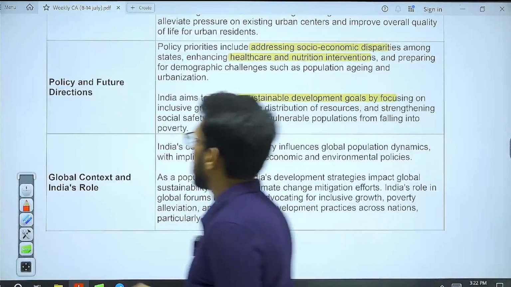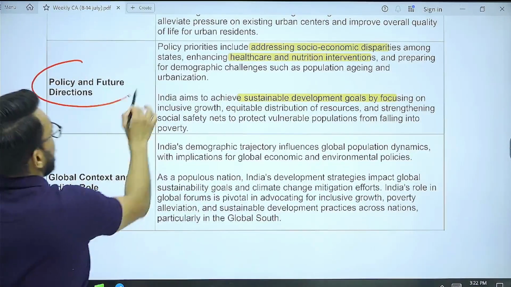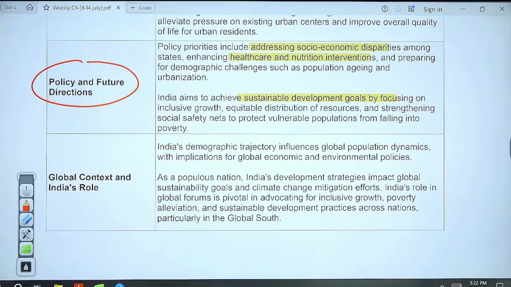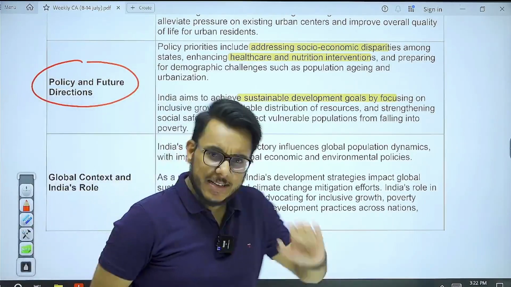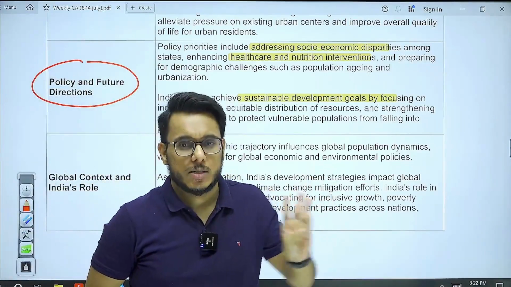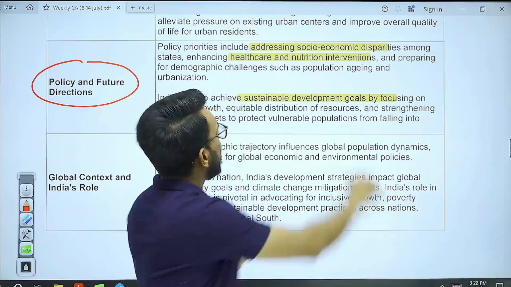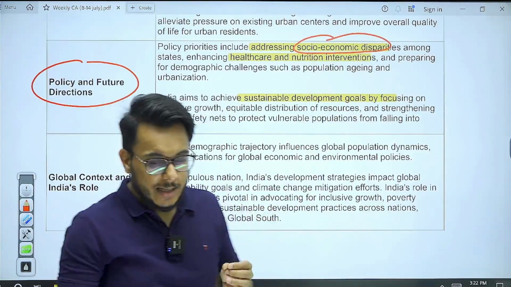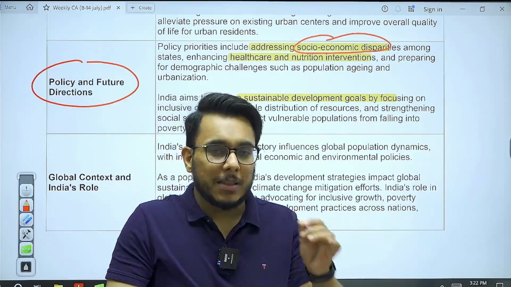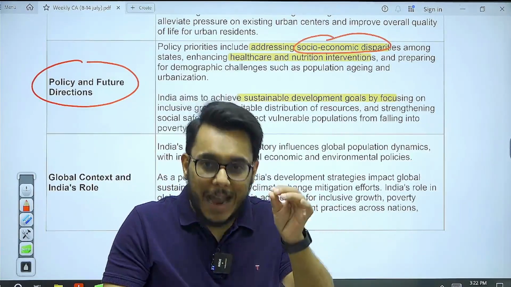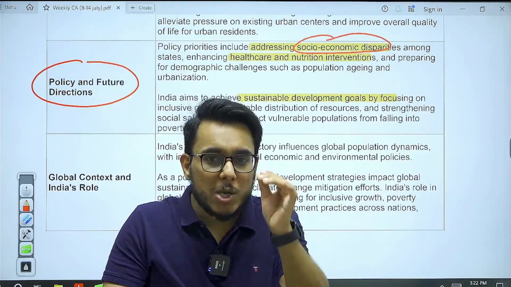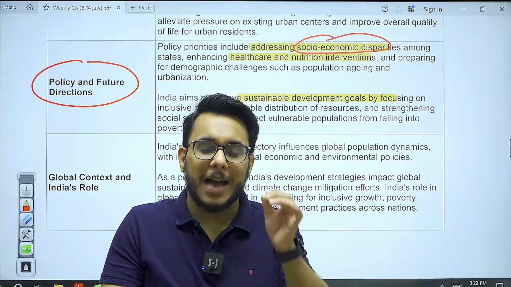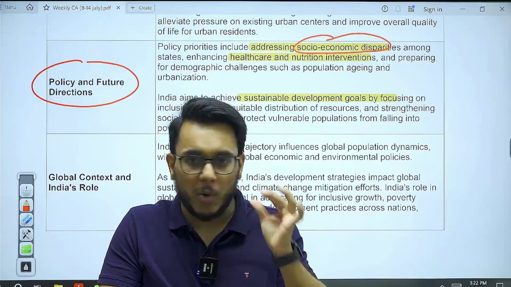After that, the next thing that comes here is the policy and future directions, what we need to focus upon. So we need to focus on all the things that we have discussed. Number one, we need to focus on the socio-economic disparities that are there. Now you see, please write a line that there should not be the islands of prosperity in the sea of poverty.